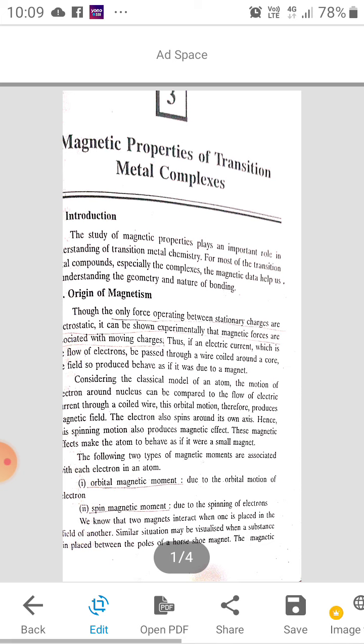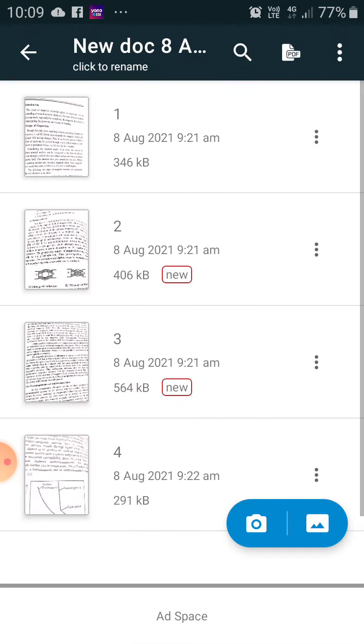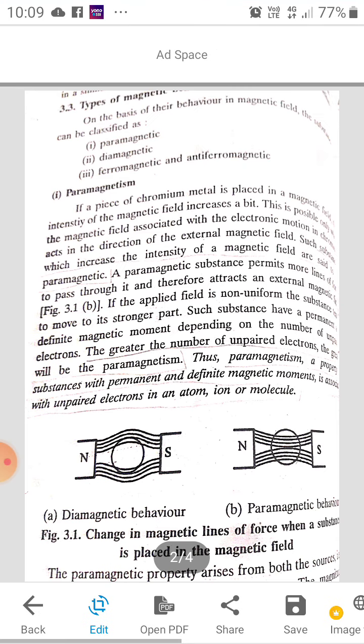The magnetic interaction is done through the motion of the electron. Due to these types of magnetic moments, there are different types of magnetic behaviors.